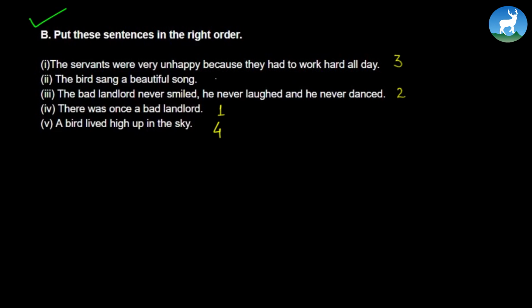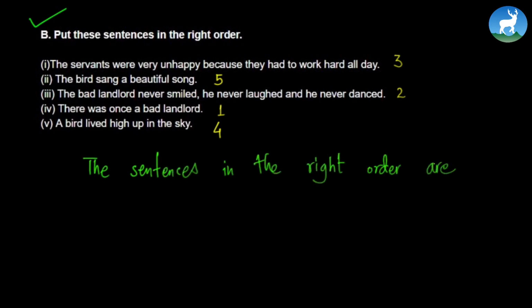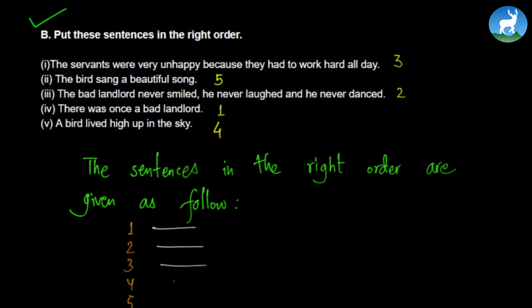And the last one is, the bird sang a beautiful song. You can write the sentences in the right order as follows, just writing 1, 2, 3, 4, and 5. I guess you can do that, right?